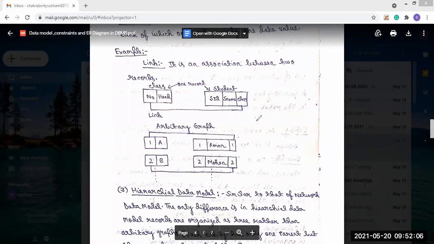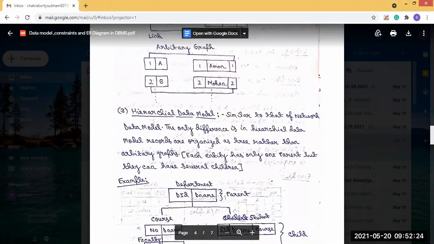In the network model, the records are stored as an arbitrary graph. But in the hierarchical data model, records are organized as a tree, and each entity has only one parent, but can have several children.